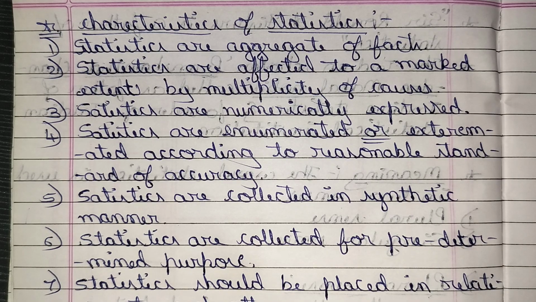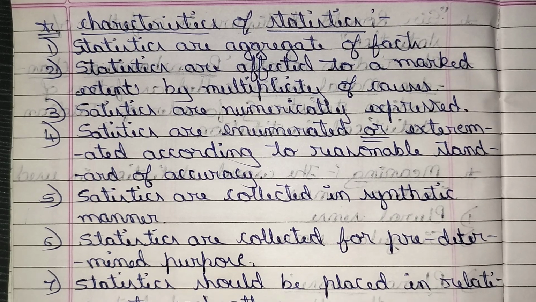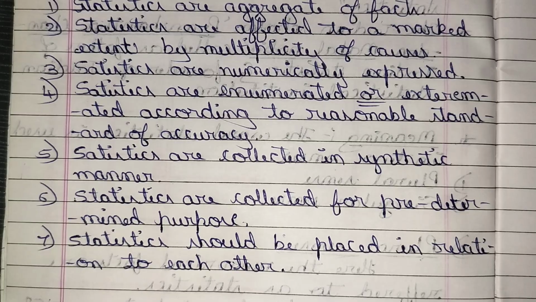That's why it is a predetermined purpose. Always statistics are collected for a predetermined purpose only, not for a post-determined purpose.